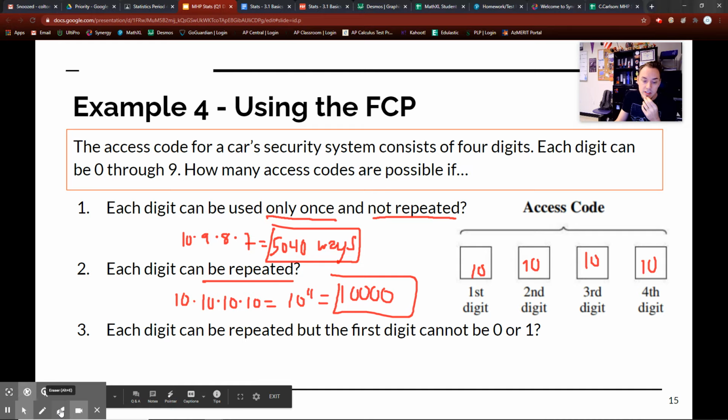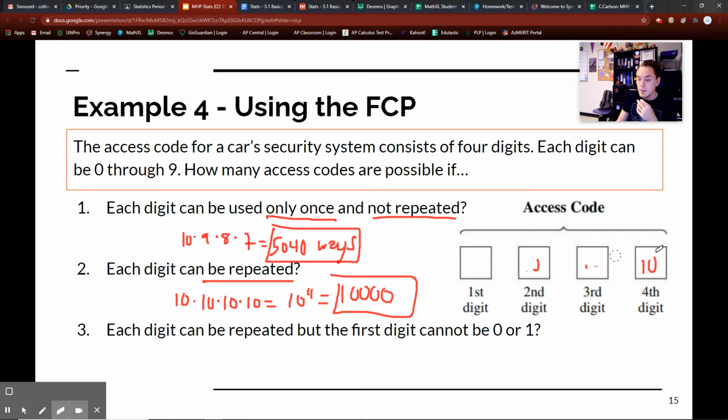The next one, each digit can be repeated, but the first digit cannot be 0 or 1. So what does that mean? Every digit can be repeated, but the first digit cannot be 0 or 1. So what's my first option here? For the first digit, if it can't be 0 or 1, it can be any other number.